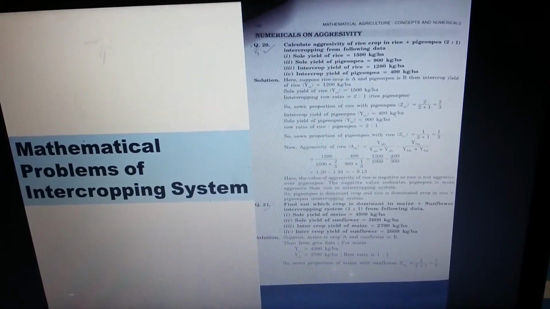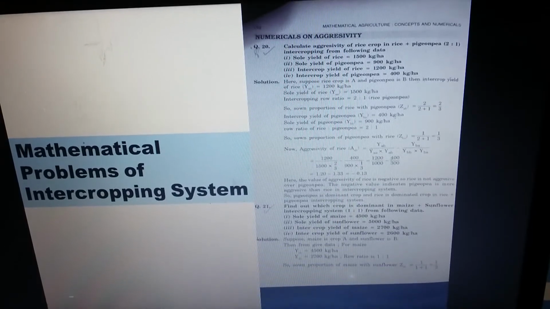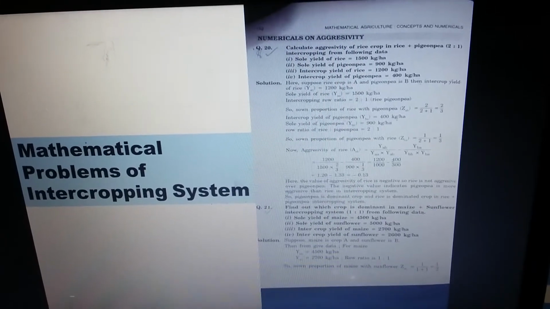So according to the formula, aggressivity of rice is equal to YAB divided by YAA into ZAB, minus YBA divided by YBB into ZBA.